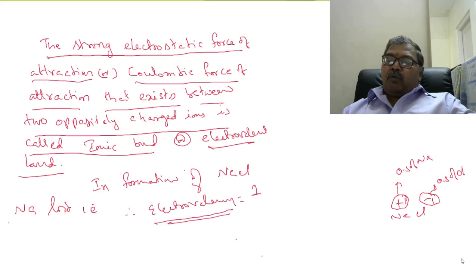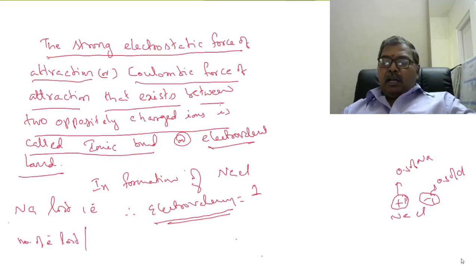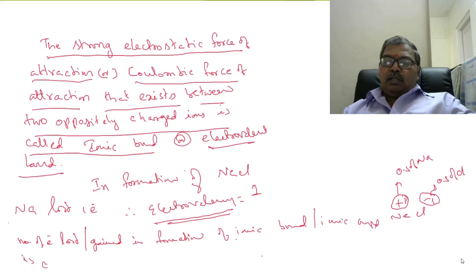What is electrovalency? The number of electrons lost or gained in formation of an ionic bond or ionic compound is called electrovalency.